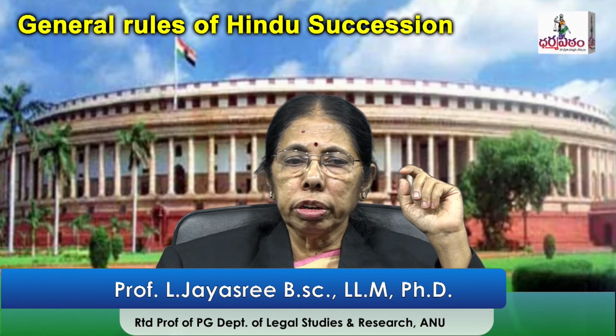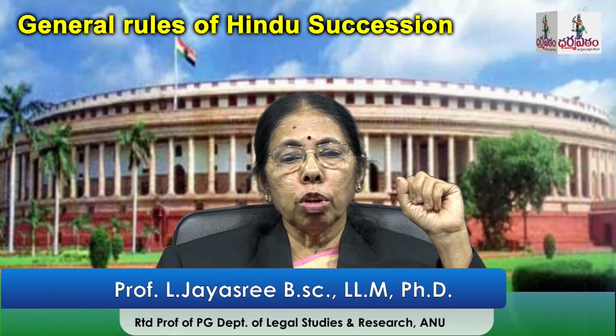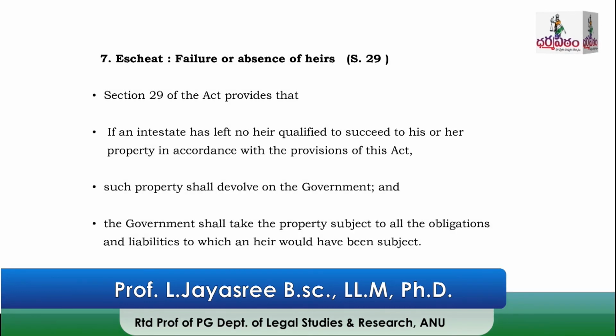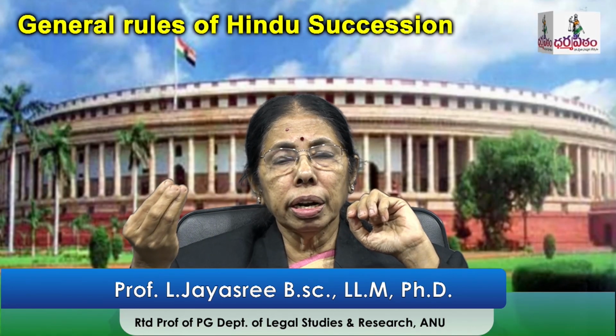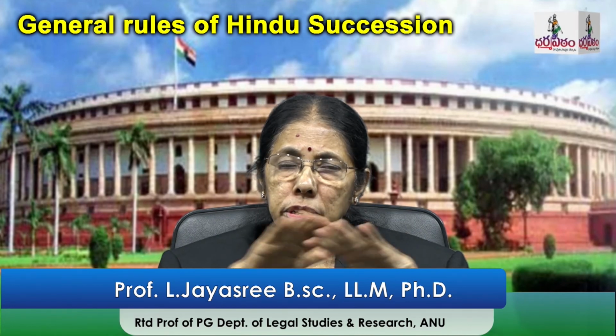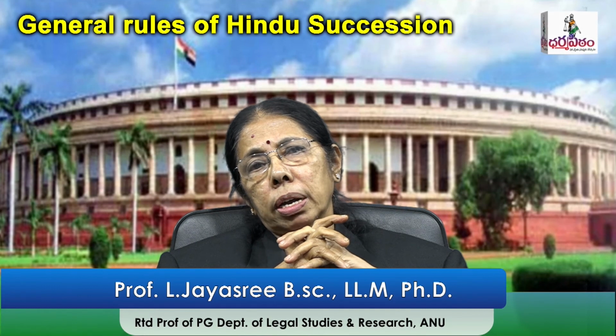And the last, section 29, failure or absence of heirs. This section 29 of the Act provides that if a person dies having property but there are no qualified heirs, the heirs must have a qualification. If there are no qualified heirs, then the property will be taken by the government. Suppose the intestate had any obligations or debts or liabilities, the government first clears all of them and then the property will be taken by the government.